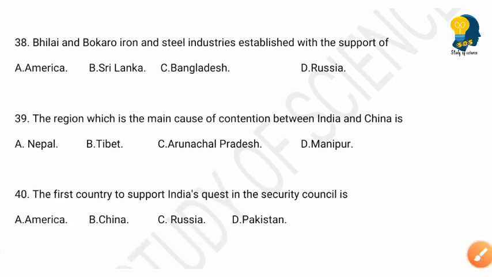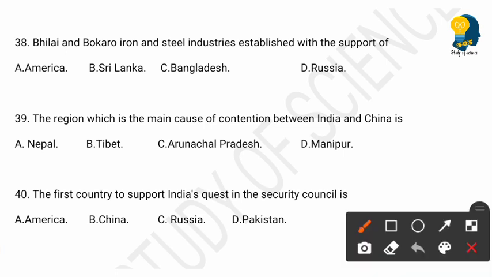The next question is, Bhilai and Bokaro iron and steel industries were established with the support of, options are America, Sri Lanka, Bangladesh and Russia. See, Bhilai and Bokaro iron and steel industries were established with the support of Russia. So option D is the right answer. Option D, Russia is the right answer.